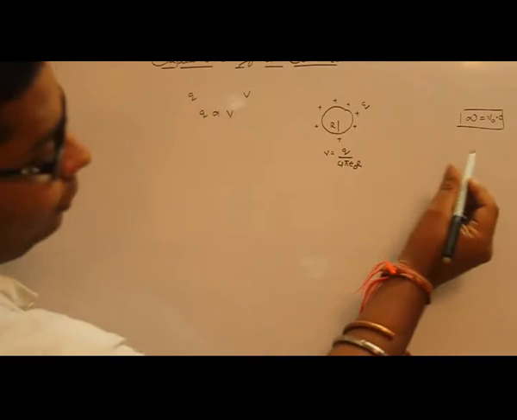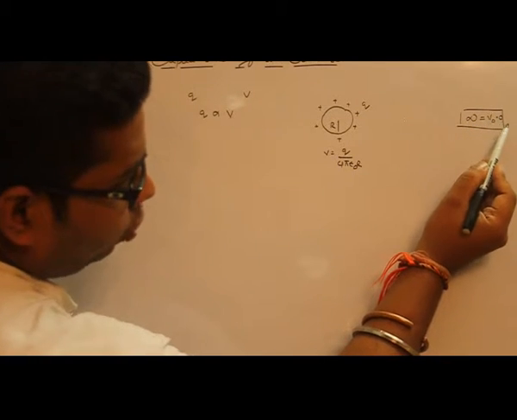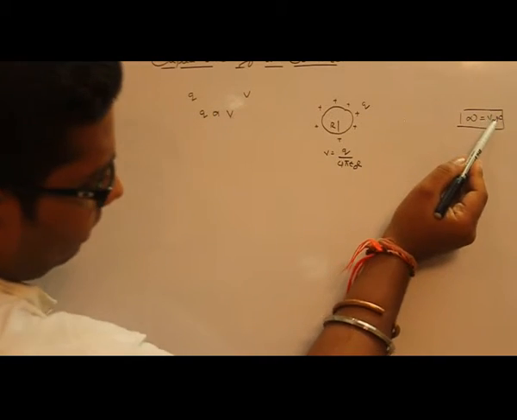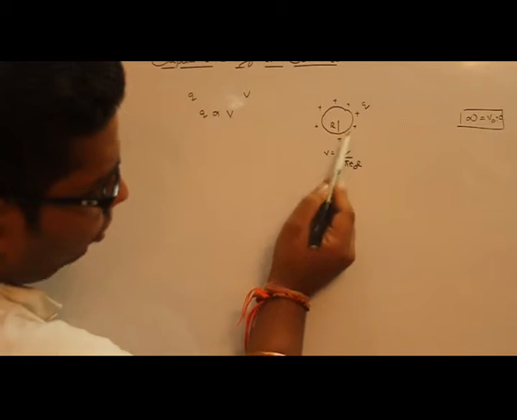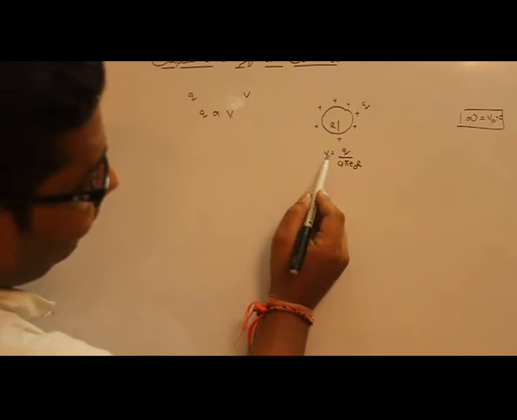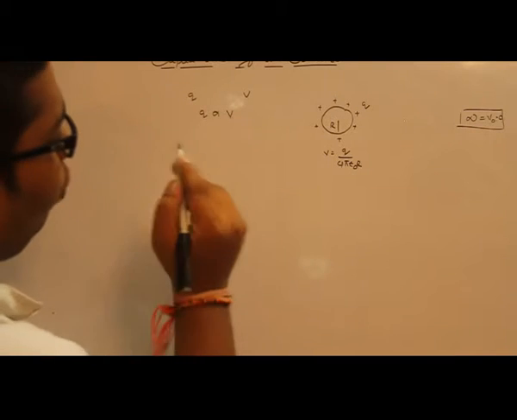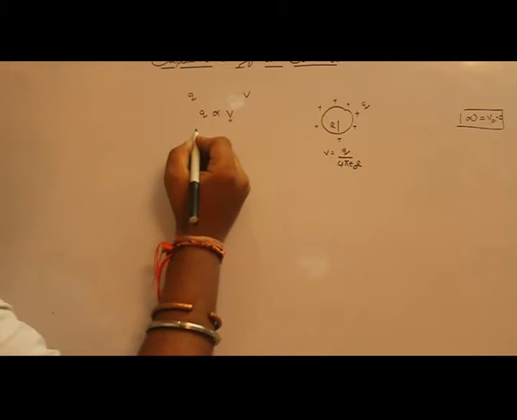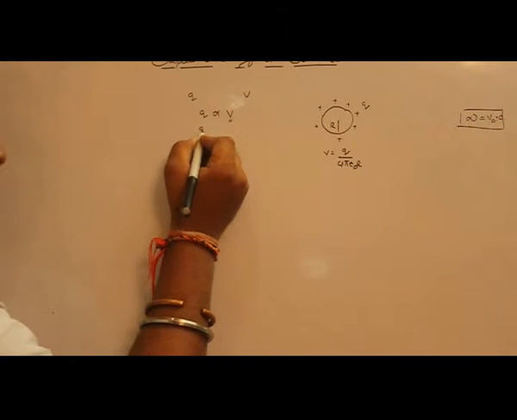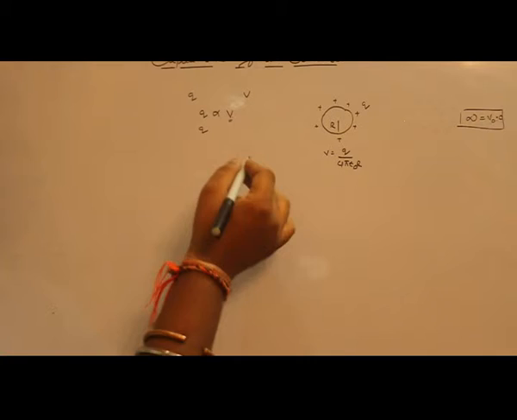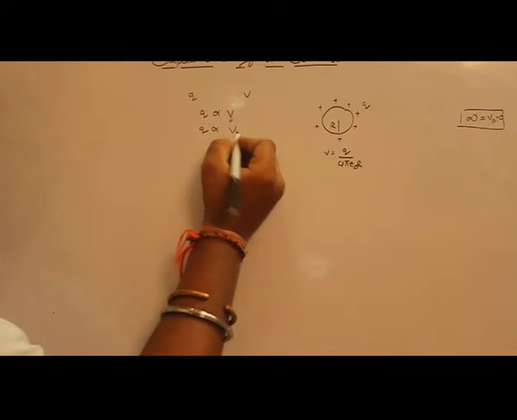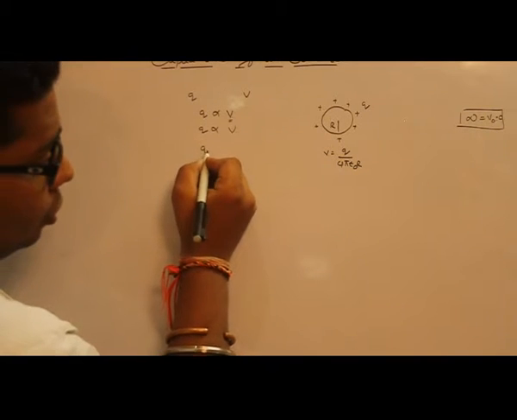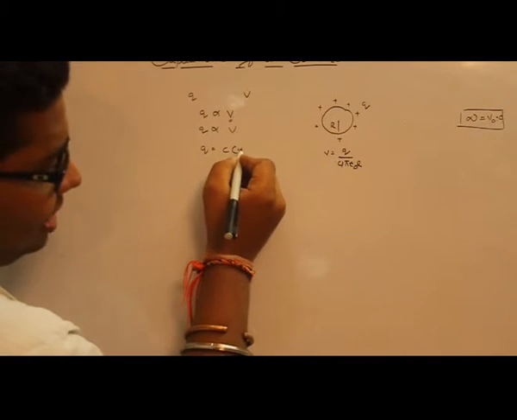Therefore, we consider the potential at infinity to be 0, and we calculate the work done to bring this positive point test charge from infinite separation onto the sphere, and we get V = q/(4πε₀r). That is what we call the potential. Now, if you go on increasing the charge q on the body, the potential also increases, but there is a limitation. Q is equal to some constant C into V.